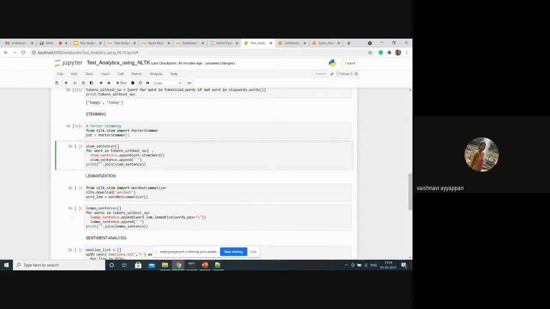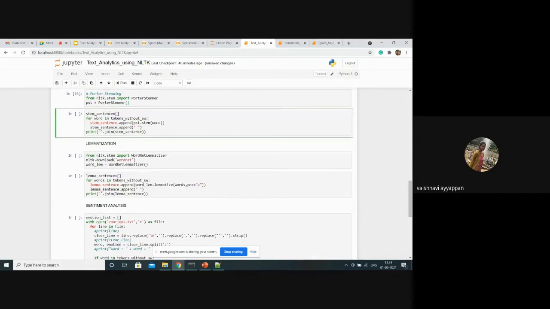Having used the Porter stemmer functionality, I'm going to stem the text. For that, I'm taking an empty list where I'm going to store the stemmed words. Here I have taken the tokenized words without the stop words, that list after removal of stop words, and here I'm going to append the stem of each word. Here the PST, that is the Porter stemmer dot stem of the word.